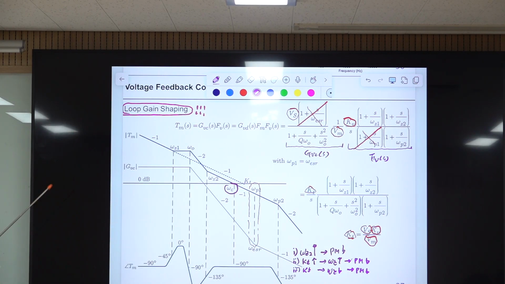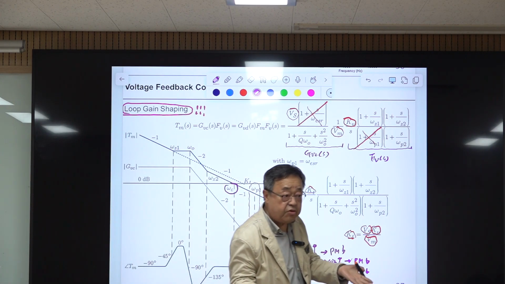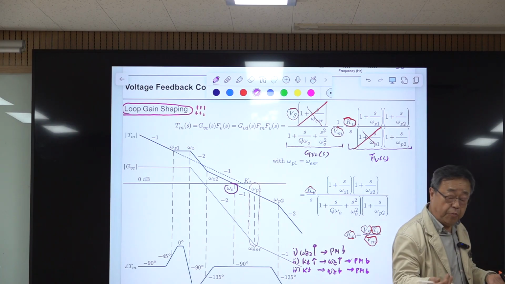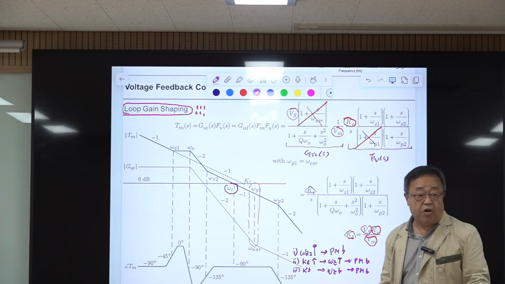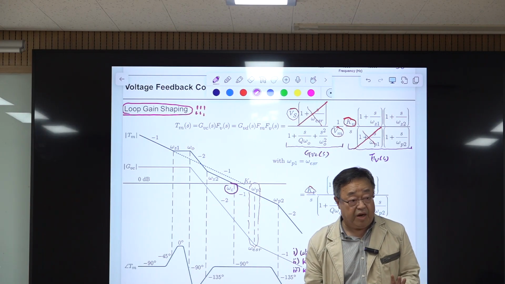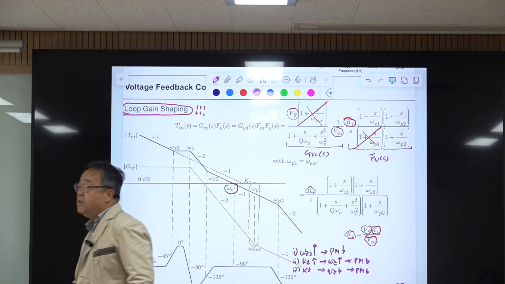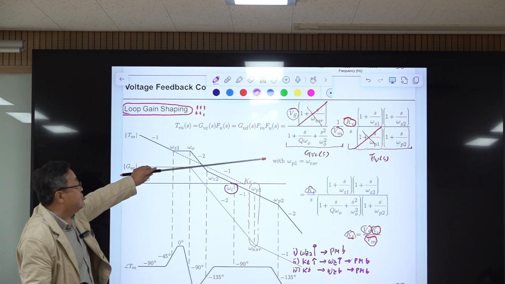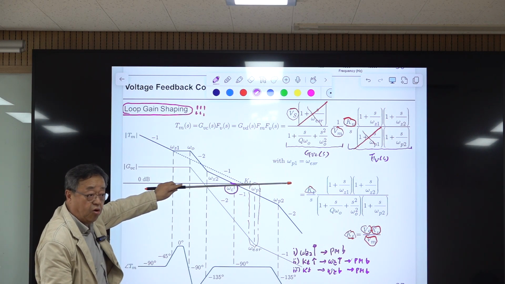I like this word very much, loop gain shaping. We are shaping loop gain for the desired closed-loop performance, to obtain the maximum benefit from the feedback control and ensure stability with good, large phase margin and gain margin. That is the eventual goal of this compensation design. So this is the optimal structure for the buck converter with current mode control.